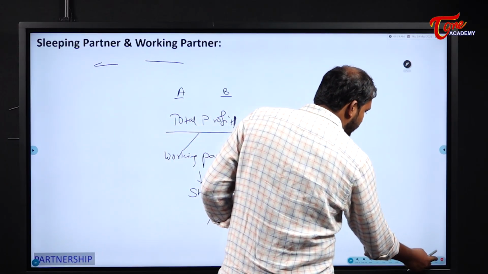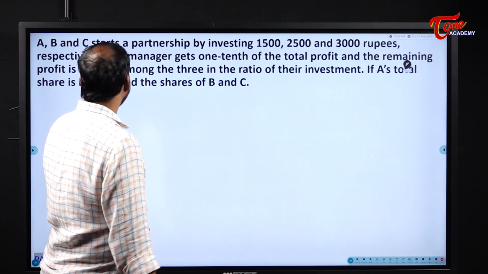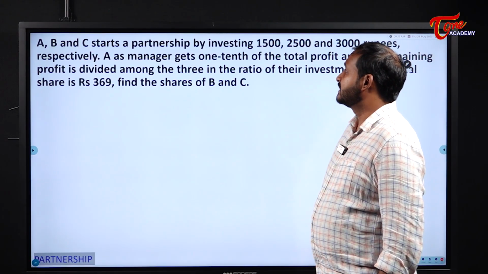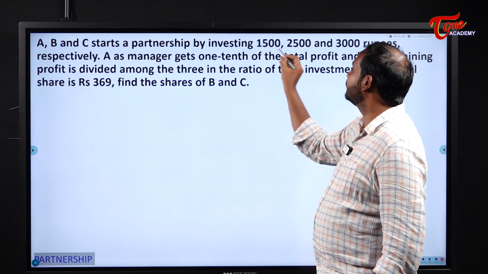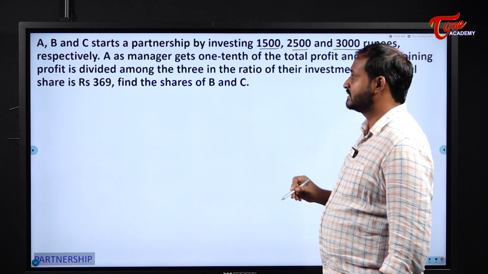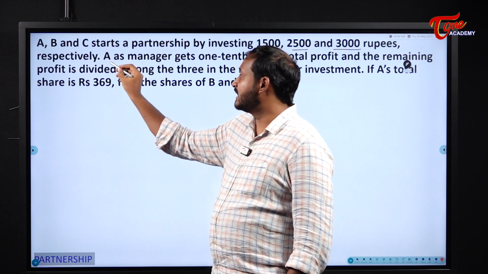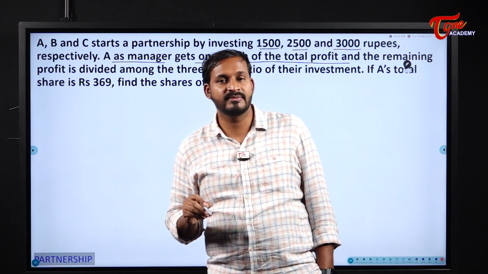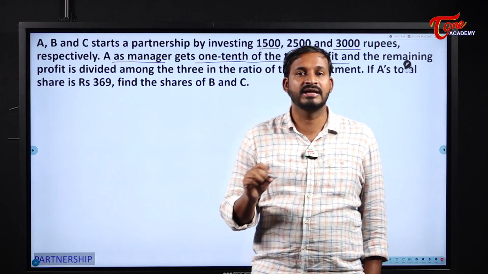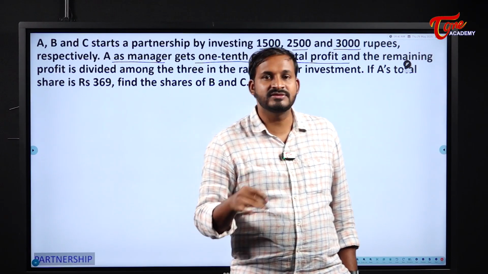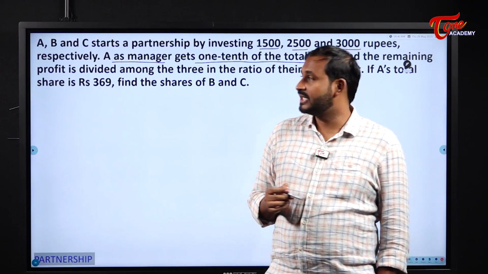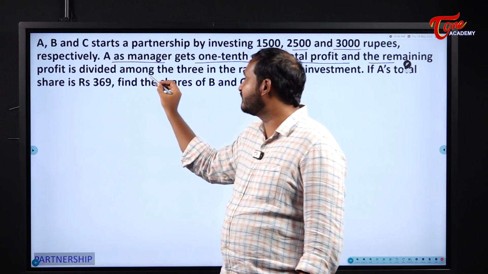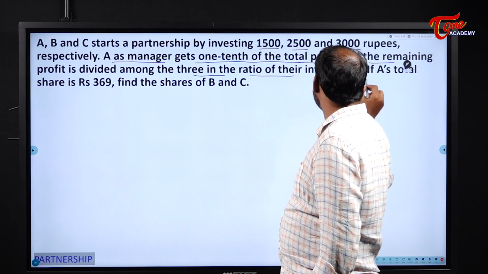Now we will see an example regarding that. Now see here, students. A, B and C start a partnership by investing 1,500, 2,500 and 3,000 rupees respectively. A as a manager gets 1/10 of the total profit. A as a manager means A is a working partner. He is investing as well as working for that business. The remaining profit is divided among the three in the ratio of their investment.